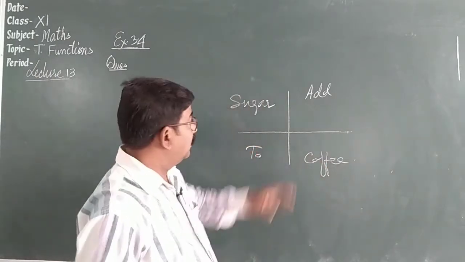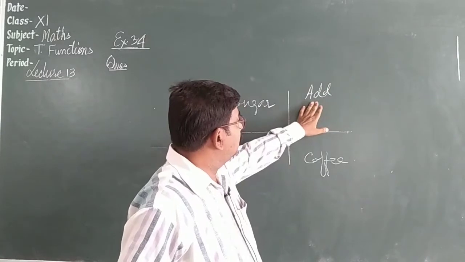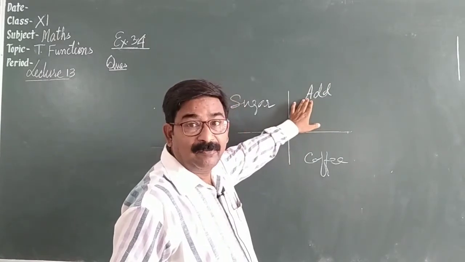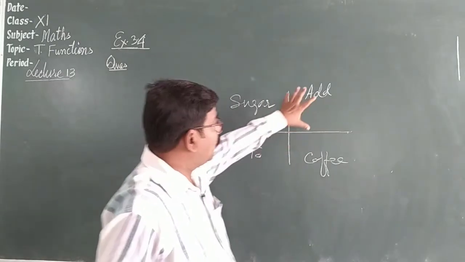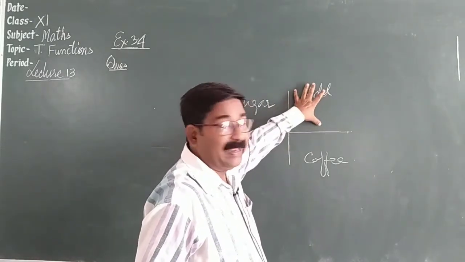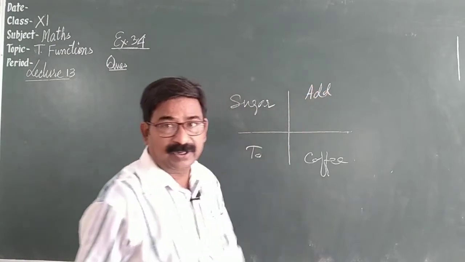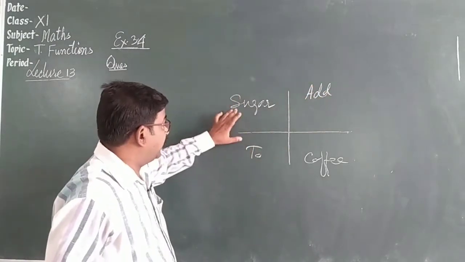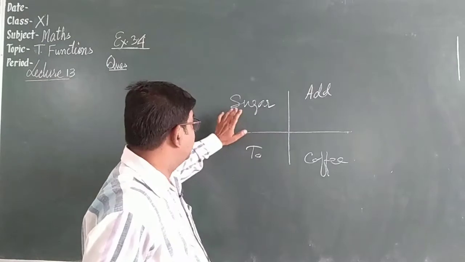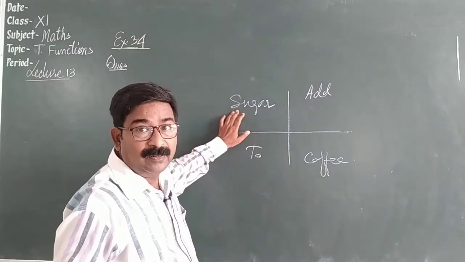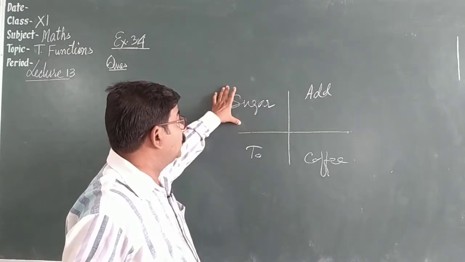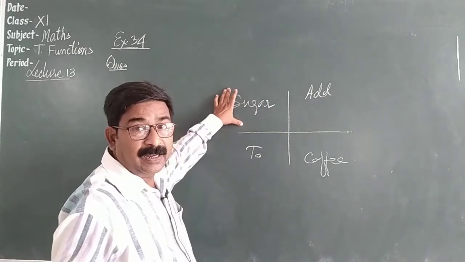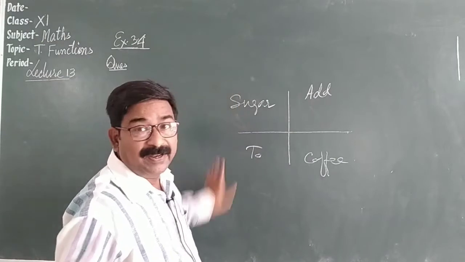Here add, first letter A. A stands for all, means all ratios lying in the first quadrant are positive. In second, S, first alphabet is S. S stands for sine, main ratio, and its reciprocal. In second quadrant, sine and cosec are positive and others are negative.